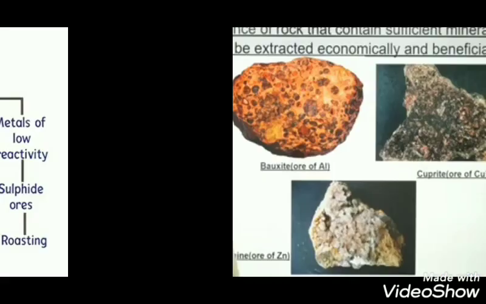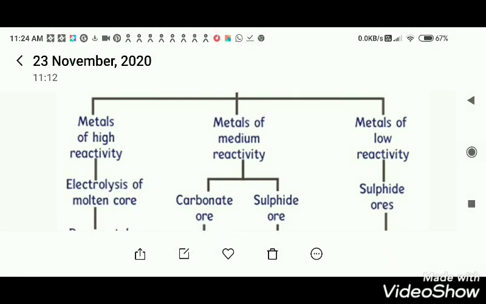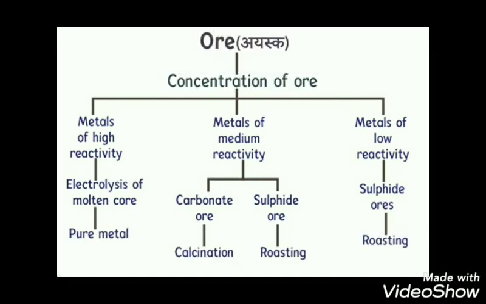How can we separate them? Metals of low reactivity, how can we extract them from their ore? If it is a sulfide ore, and most of the time it is a sulfide ore, we can use the roasting method. As I told you in the previous one, for metals of medium reactivity, the roasting method is followed, metals are got and then they are reduced.